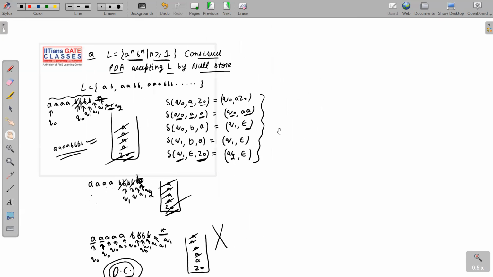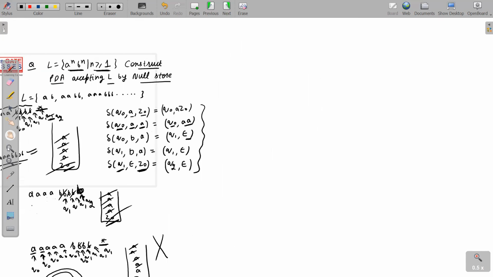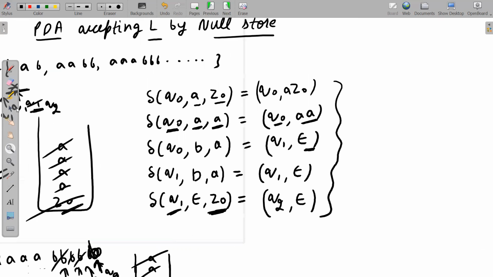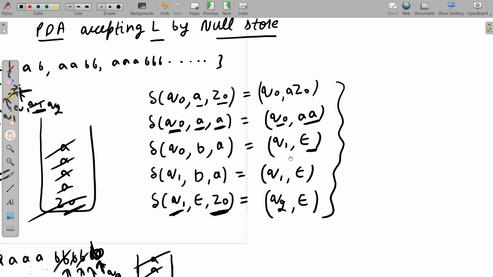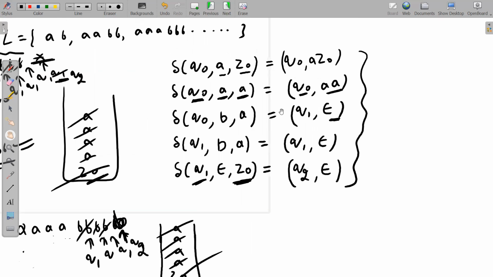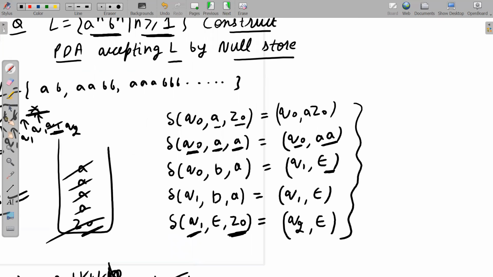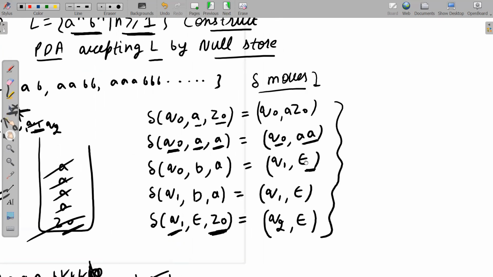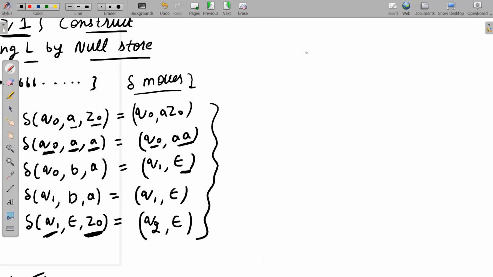And we have one more way of showing this PDA. This is one way, known as delta moves, PDA by delta move. This PDA can be converted to a state transition diagram also, STD, just like FA. We can make an STD also. So how am I going to construct it? From here only I am going to construct. Please see carefully. I will say initial state is Q0.